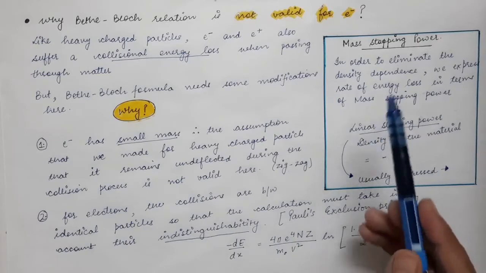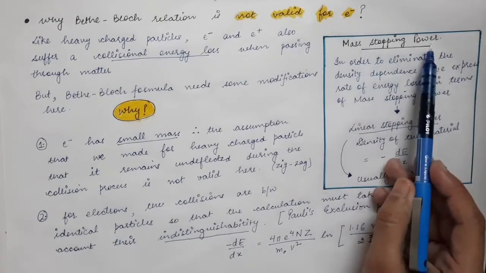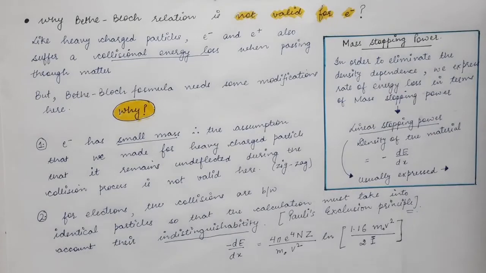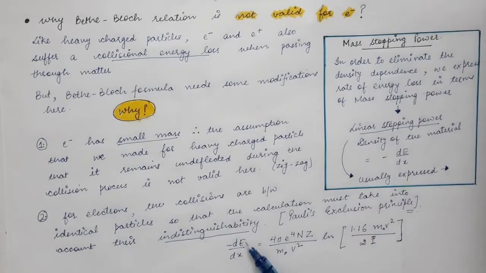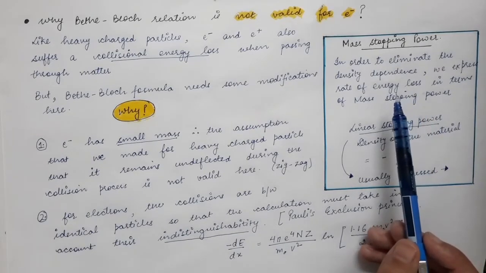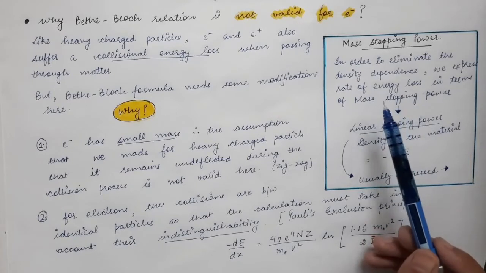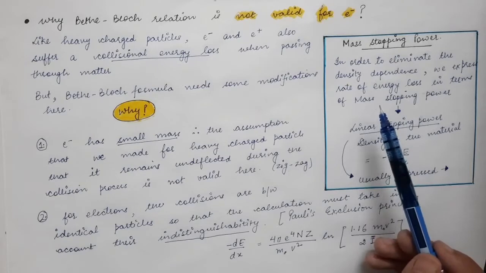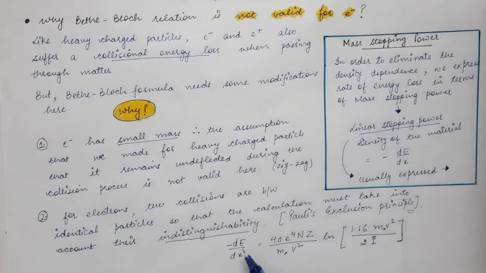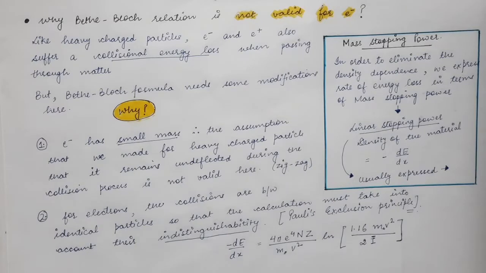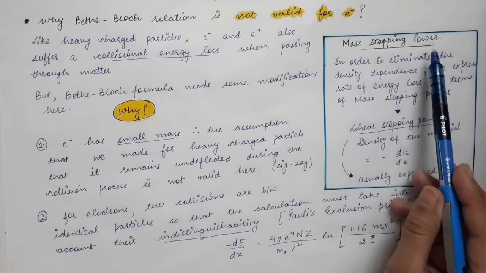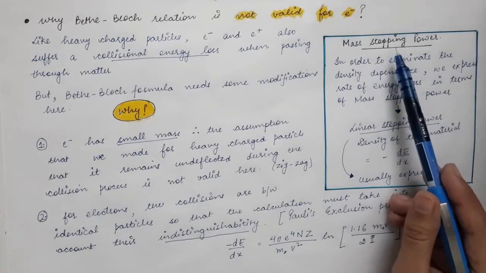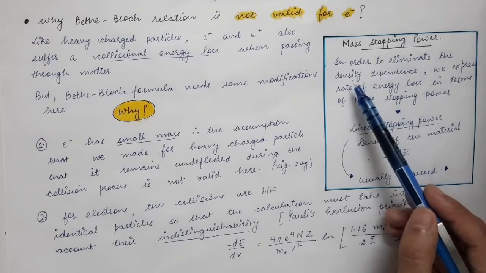But in actual practice, we talk about mass stopping power. In the case of mass stopping power, we divide the stopping power by the density of the absorbing medium. The medium in which the incoming particle is traveling has a certain density, so we divide this stopping power by the density of the absorbing medium. That is termed the mass stopping power. And why do we do so? This is done to eliminate the density dependence.